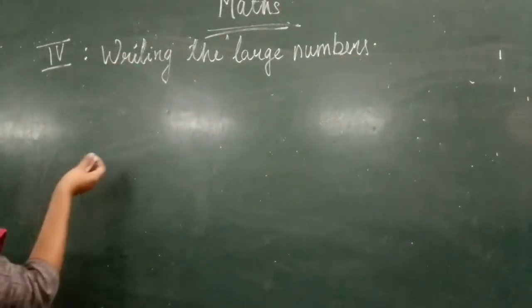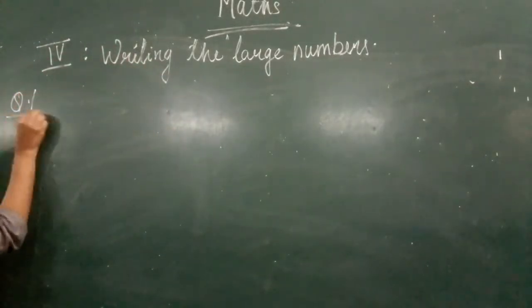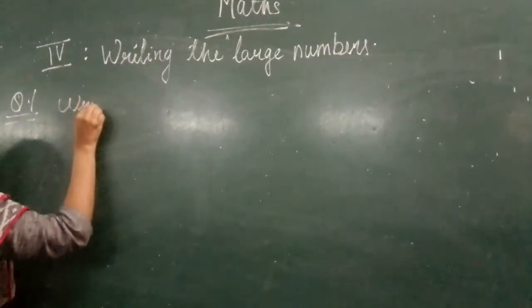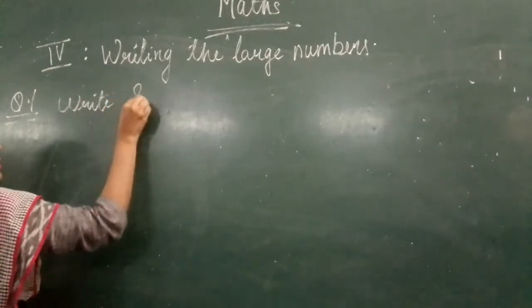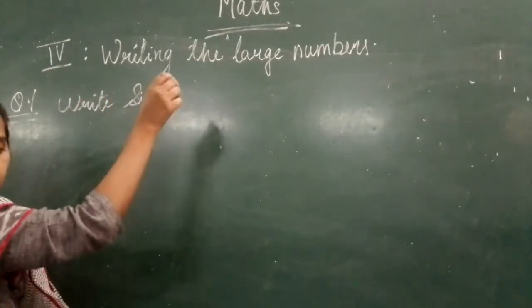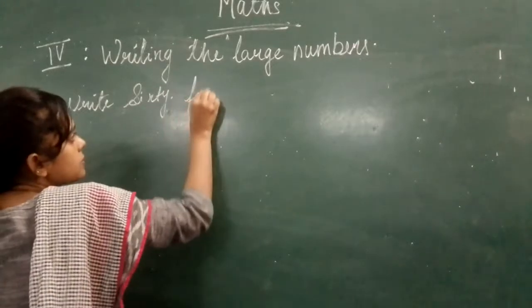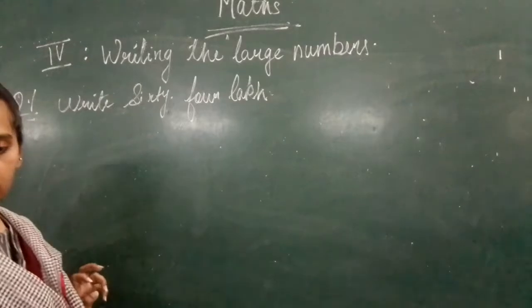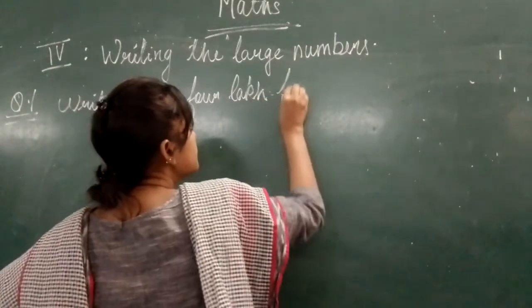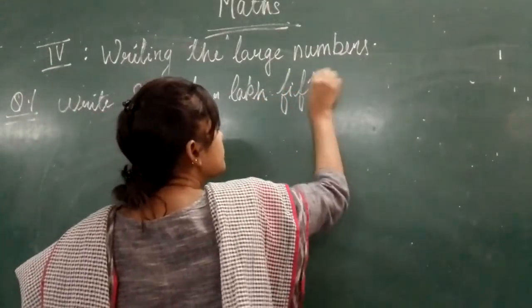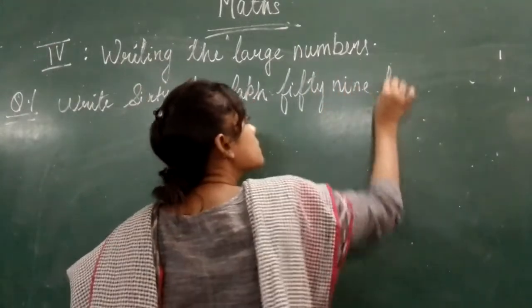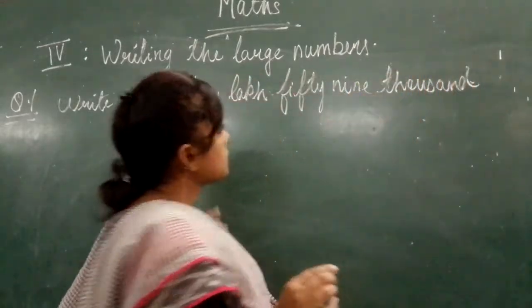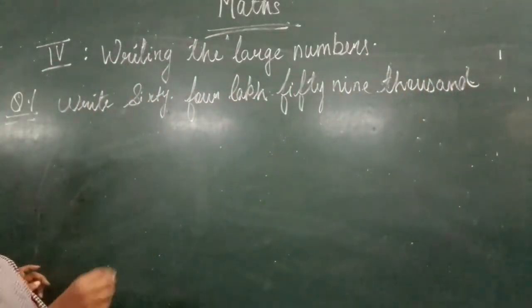Now suppose the first question is: write 64 lakhs 59,000 252.